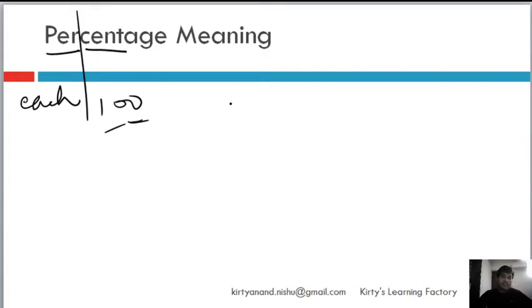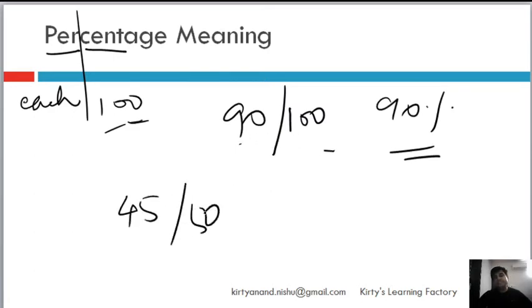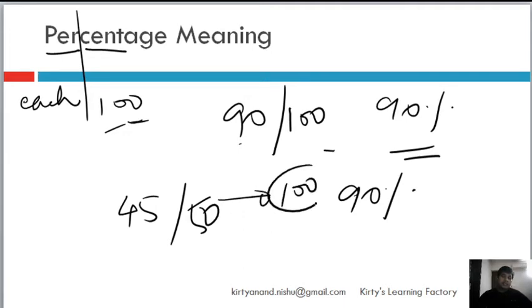So if I'm sitting in a math exam and the full marks are 100 and I get 90, so I get 90% marks. It means I got 90 on 100. If I got 45 on 50, it also means the same thing in terms of percentage. It means 90. Why? Because if on 50 I got 45, then if the marks were to be 100, which is basically double of 50, it becomes 100.